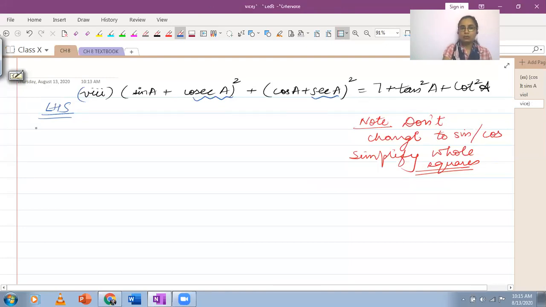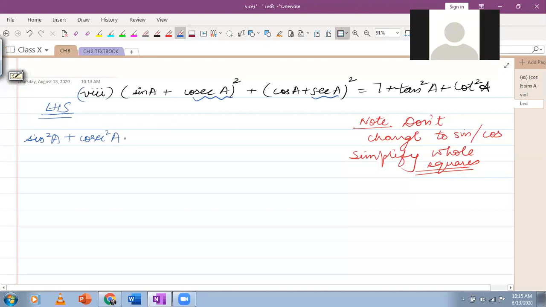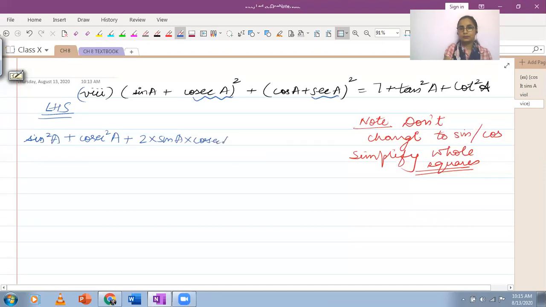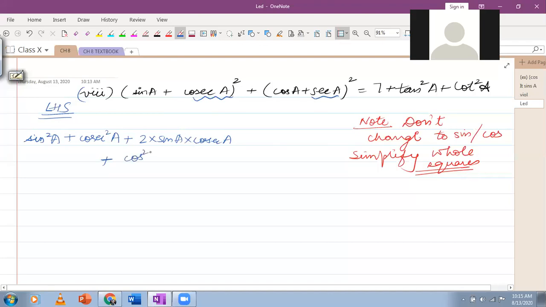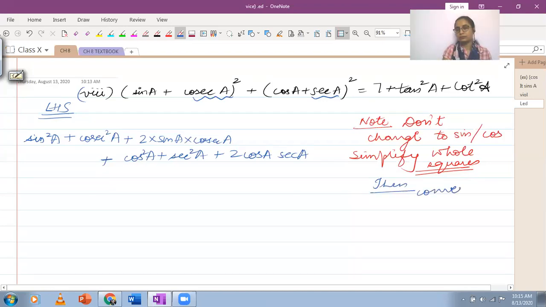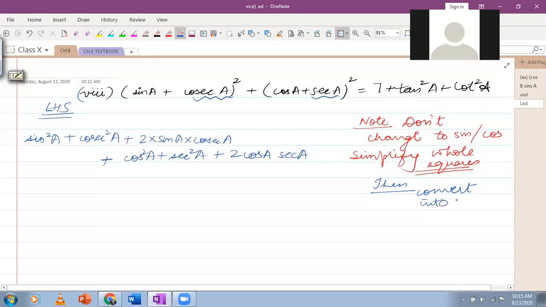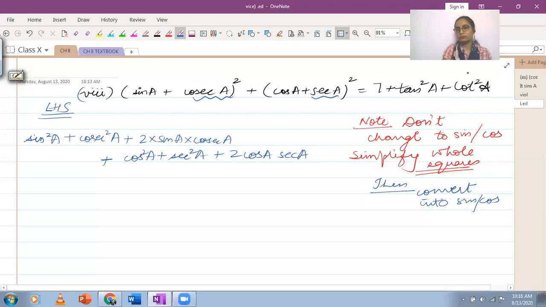So what do you think the left hand side will become? A square plus B square plus 2AB. Well, sin square A plus cosec square A plus 2 sin A cosec A, plus cos square A plus secant square A plus 2 cos A secant A. Then convert. Now you can convert.